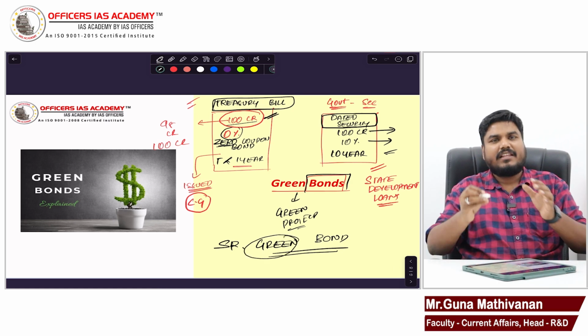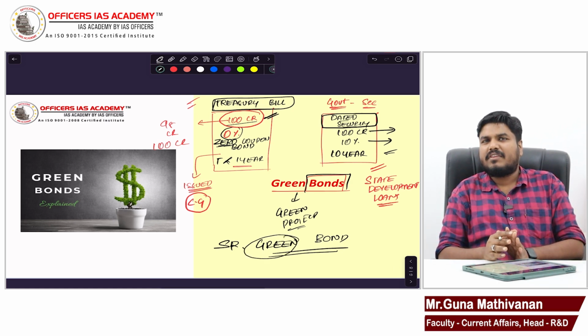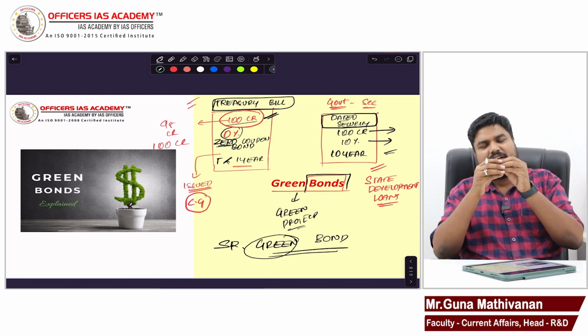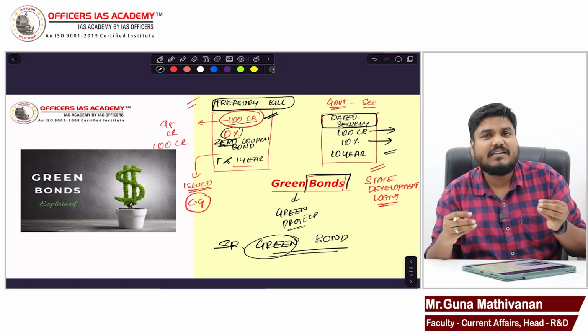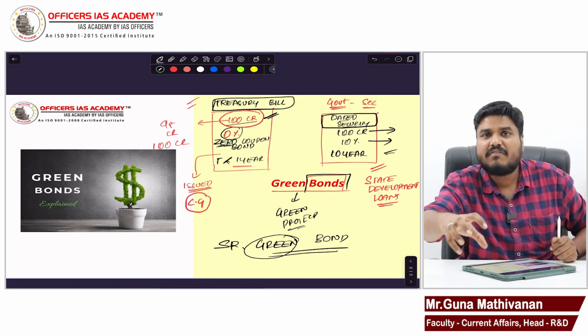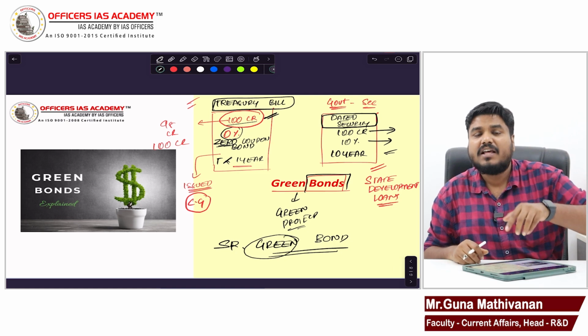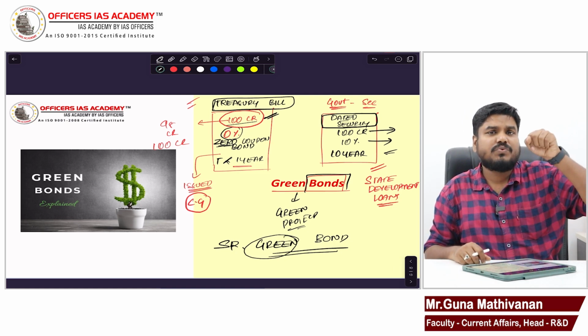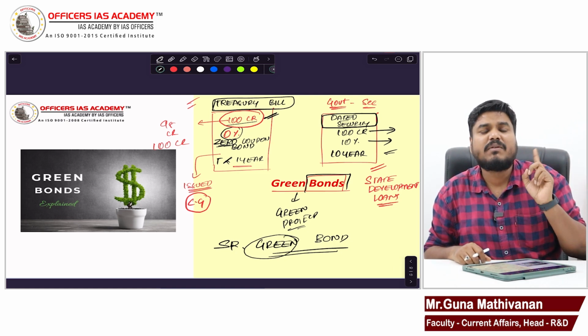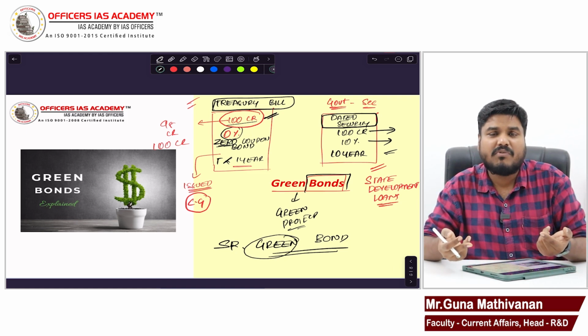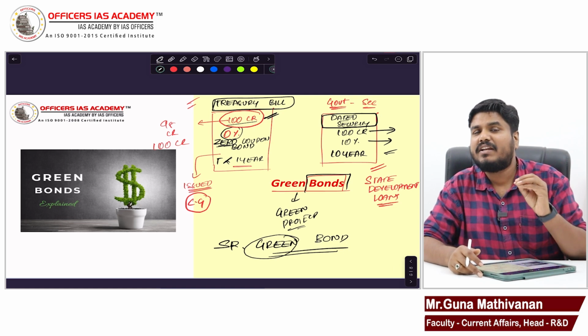Green bond and the normal bond are one and the same. Features are same. You will have a value, you will have interest, you will have tenure. But the difference is, if it is a regular bond, the money which I source can be used for any purpose. If it is a green bond, the money which I source can be used only for green projects, environmental projects. And if government issues a green bond, that is called a sovereign green bond.